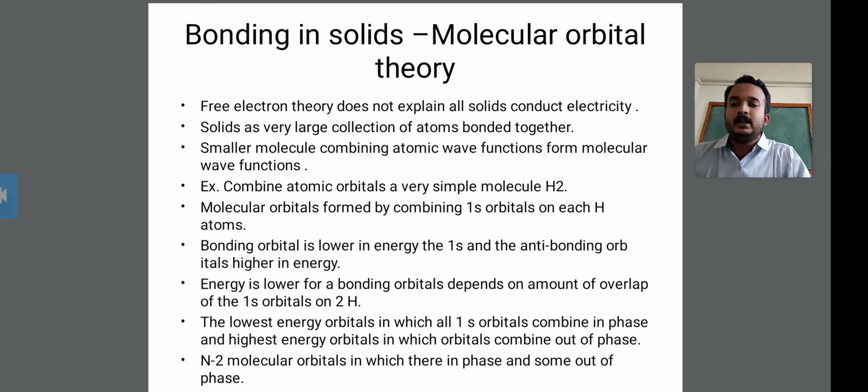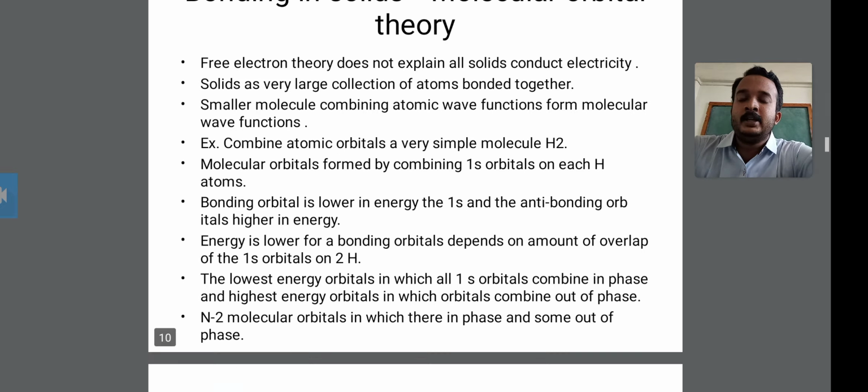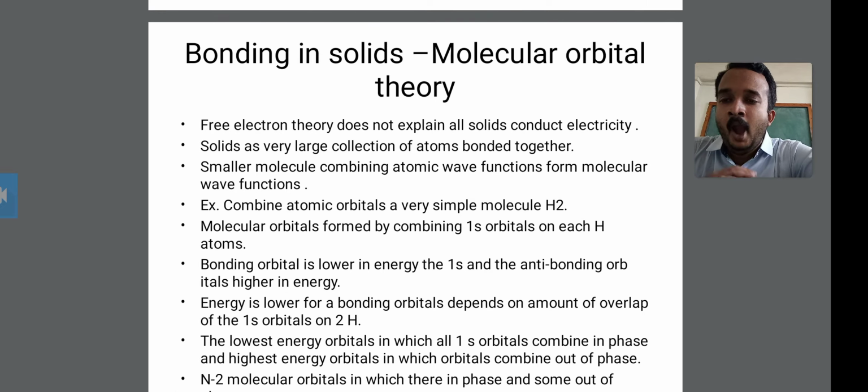Okay, next is the molecular orbital. It is formed by combining the 1s orbital on each hydrogen atom. You also have to know about the MO theory. Therefore, in MO theory, it is formed by combining the 1s orbital of each of the hydrogen atoms. Okay, this is the next point of bonding in solids and molecular orbital theory.